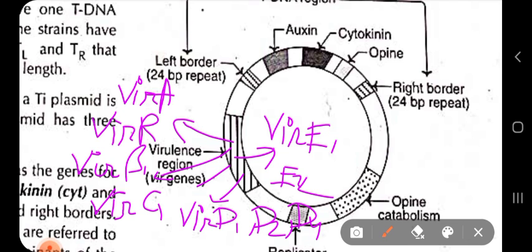So these are the 9 VIR gene operons which have been identified.